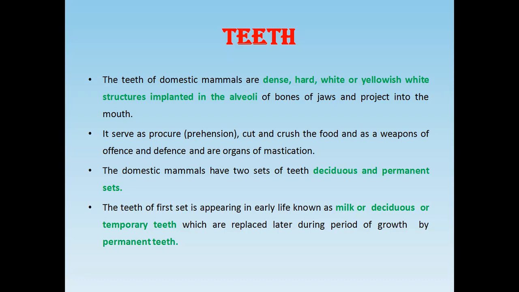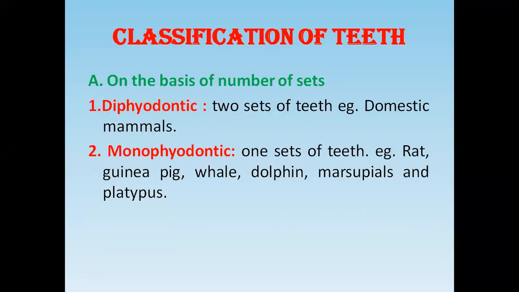So in domestic mammals, I told you there are two sets of the teeth, that is deciduous teeth and permanent teeth. This deciduous teeth is also called the milk teeth or temporary teeth, because this type of teeth appears in early life and is replaced by the permanent teeth in later life. Another thing is the classification of the teeth.